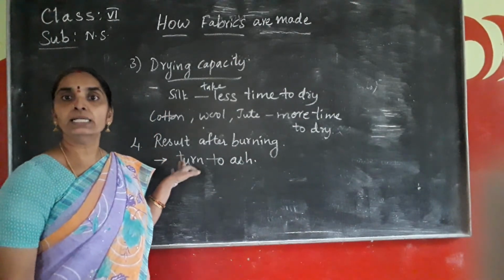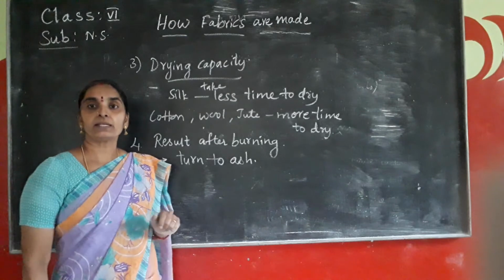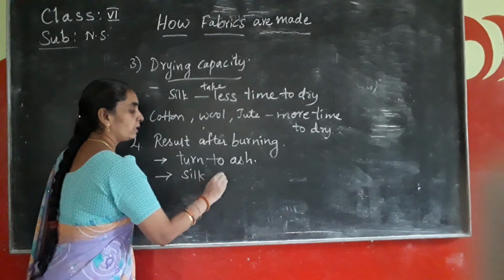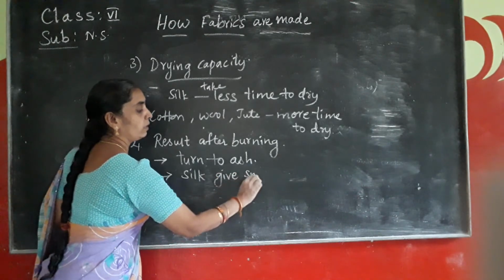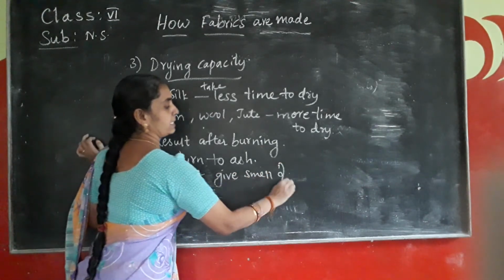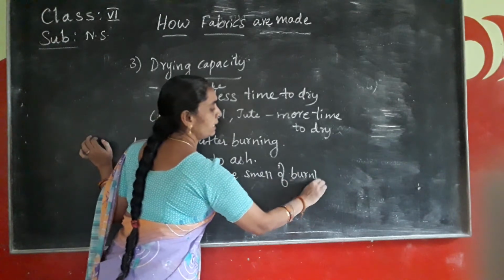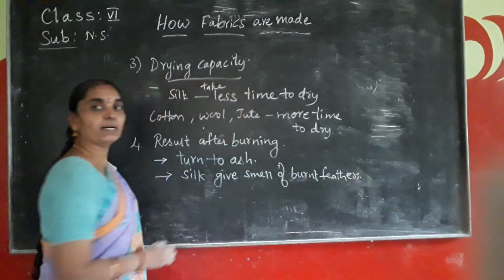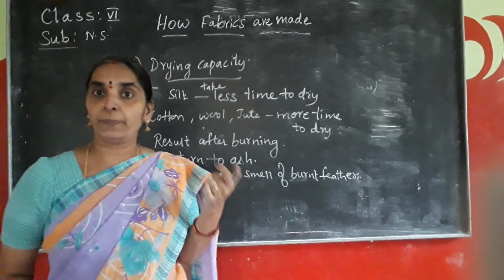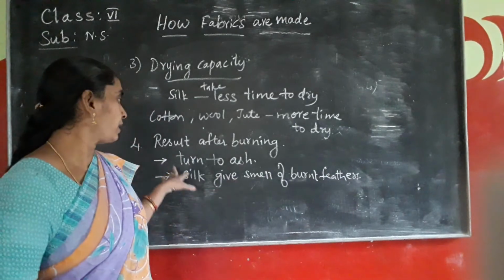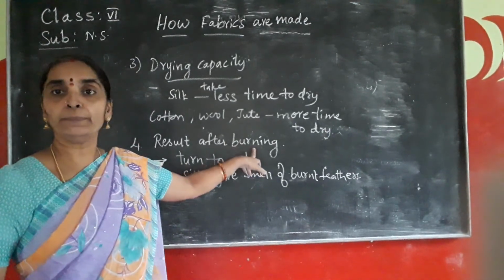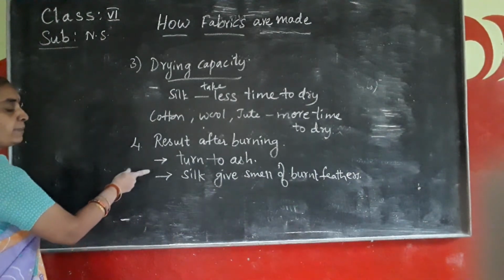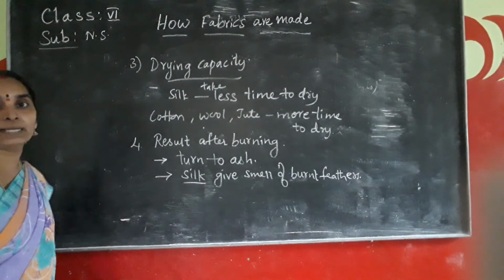Regarding silk fibers, they give the smell of burnt feathers when they are burning. So the burnt feather smell is given by the silk fibers.